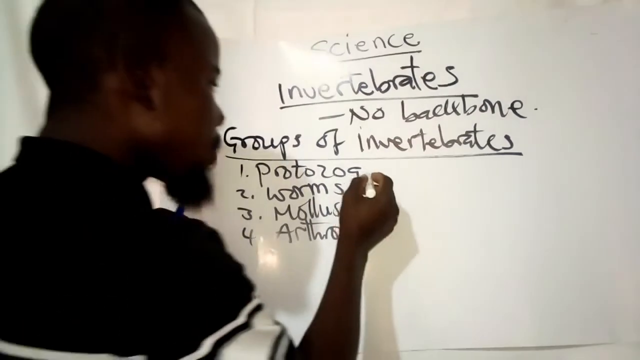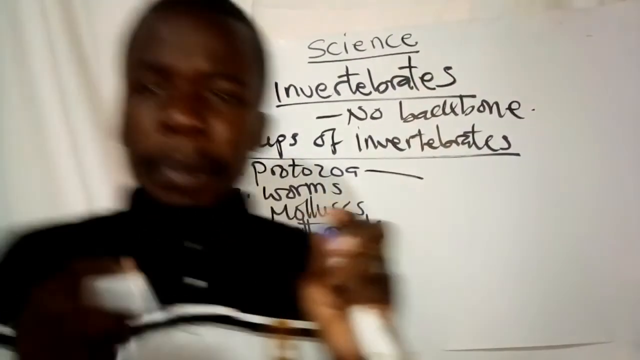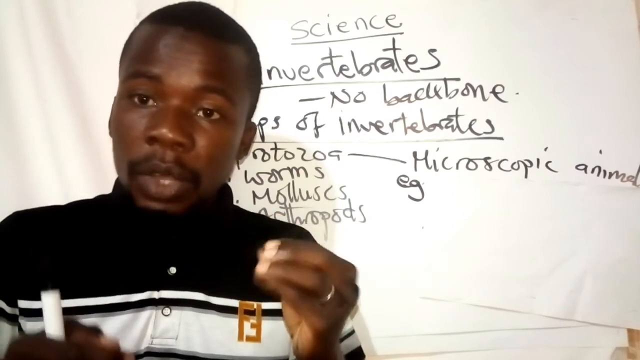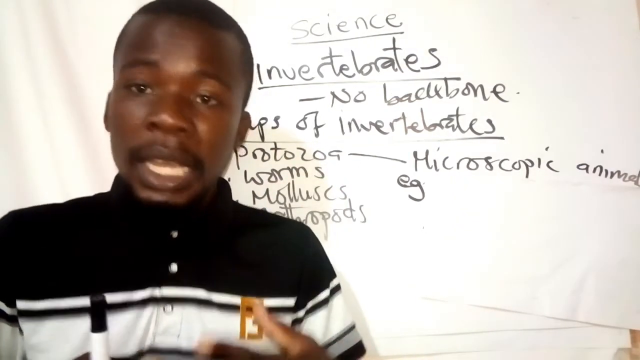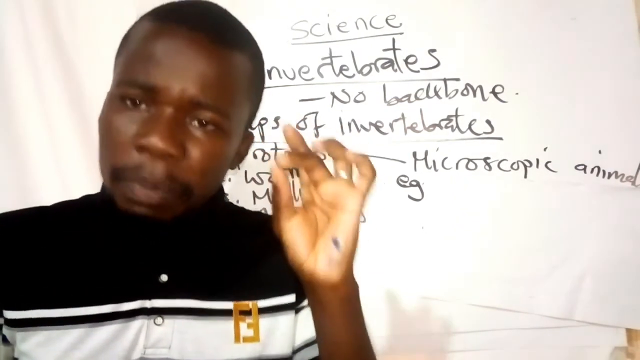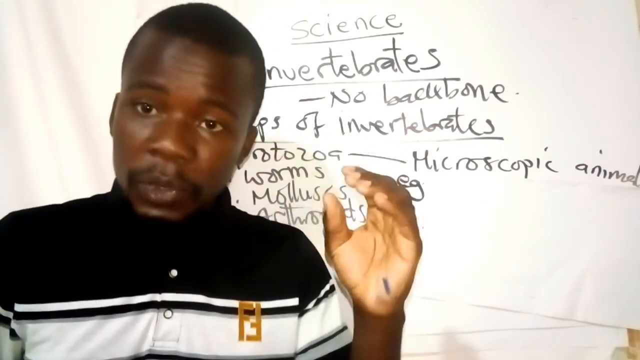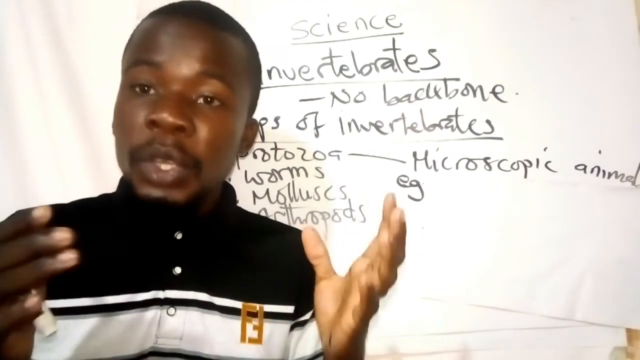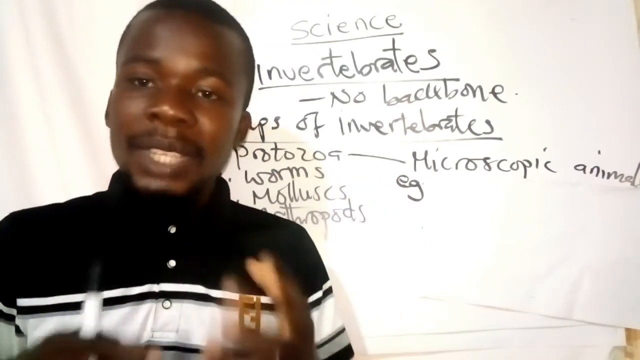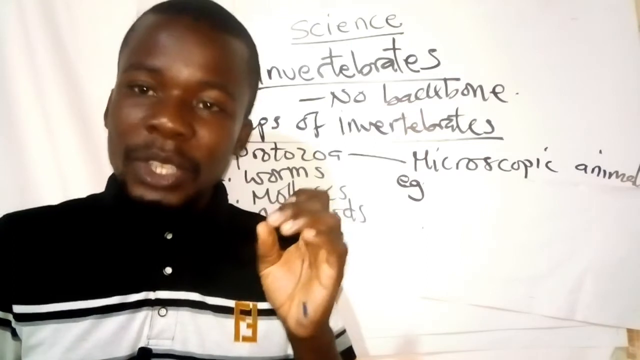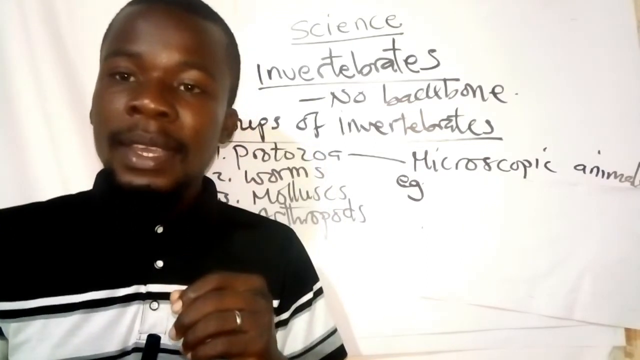Let's look at the protozoa. The protozoa are also called microscopic animals because they are too small to be seen with our naked eyes. We cannot see protozoa with our naked eyes. We have to use a microscope to see them. That's why they are called microscopic animals.